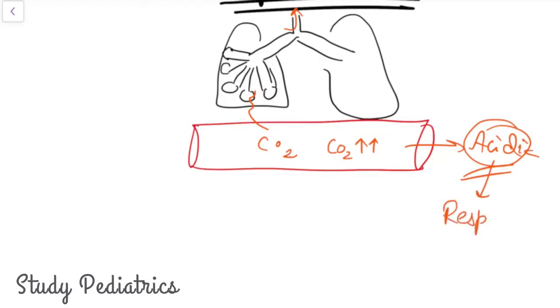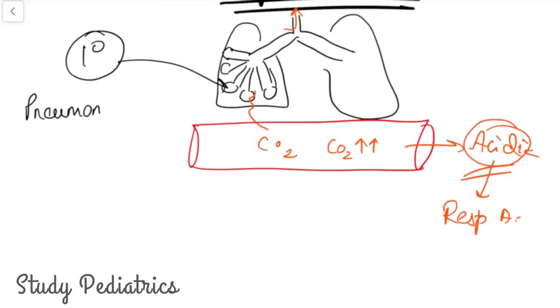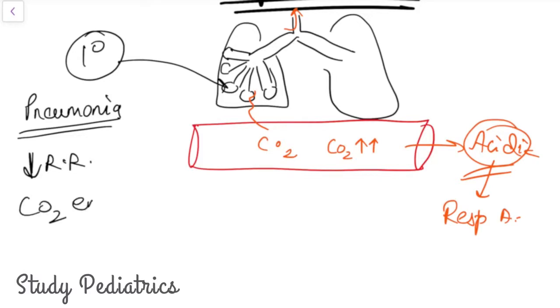Respiratory acidosis. So conditions like pneumonia or any lung pathology which causes CO2 retention or decrease in respiration basically cause respiratory acidosis. There are many causes. One is pneumonia, another is anything which causes a decrease in respiratory rate or CO2 entrapment.